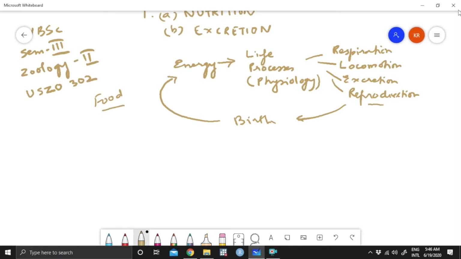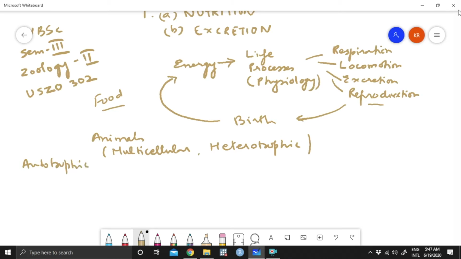Now, since we are talking about animals, by definition, animals are multicellular as well as heterotrophic. Heterotrophic means they depend on other organisms for their food, as opposed to plants, which are autotrophic.